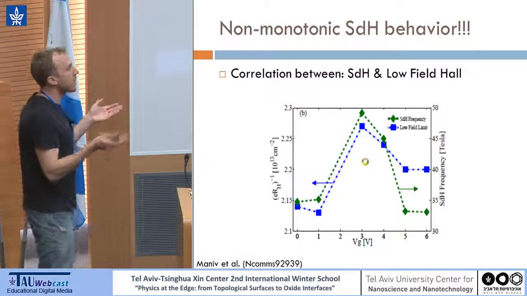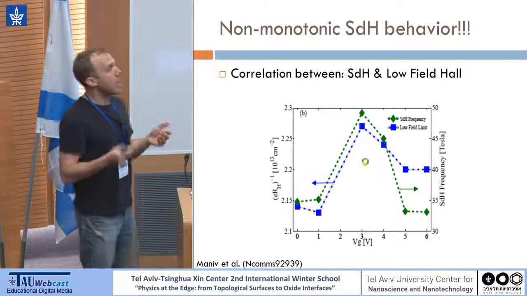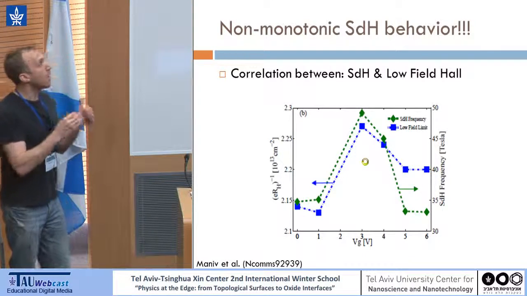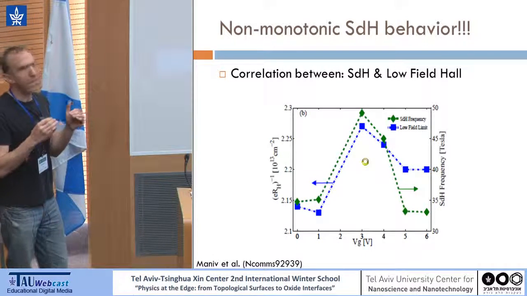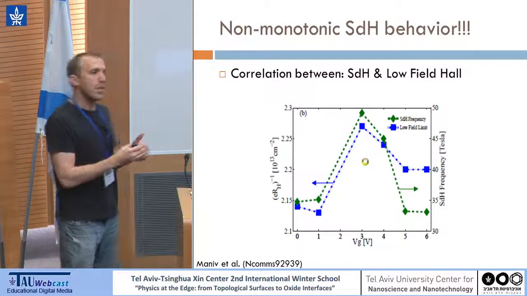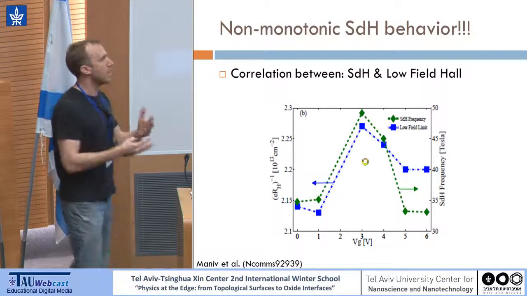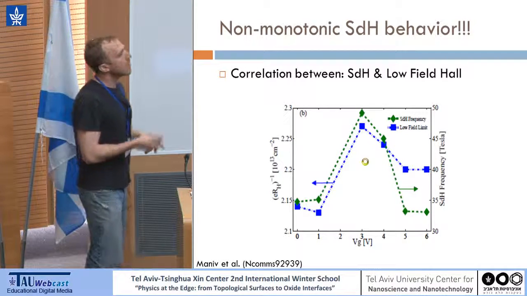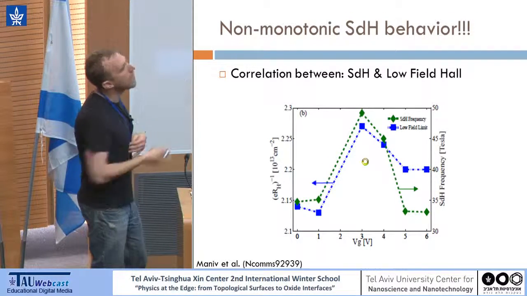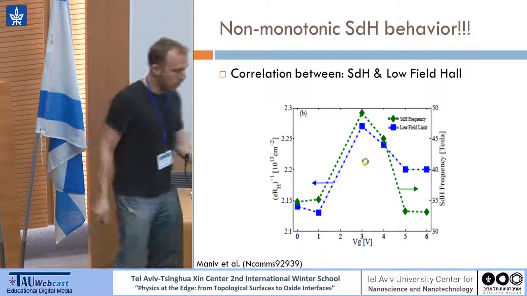What does it mean? That the mobile band that we are probing is increasing with carrier density, and at a certain point it's decreasing. And this is a direct measurement, not some kind of estimation. This is the quantum oscillation frequency on the right.